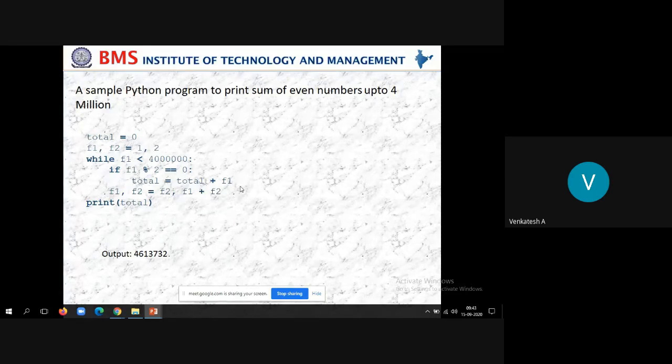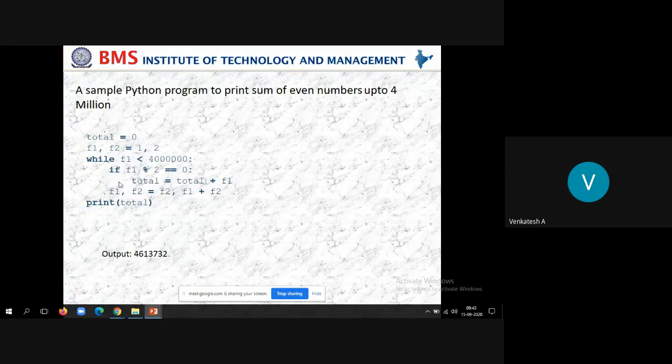So the while loop will take one number at a time from 1 to 40 lakh, and each time we check whether the number is even or not. Once we find that the number is even, that is the remainder is 0, then we compute total is equal to total plus F1. Then we update the values of F1 and F2 for the next iteration.